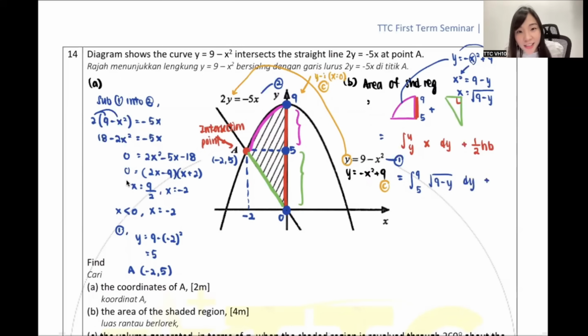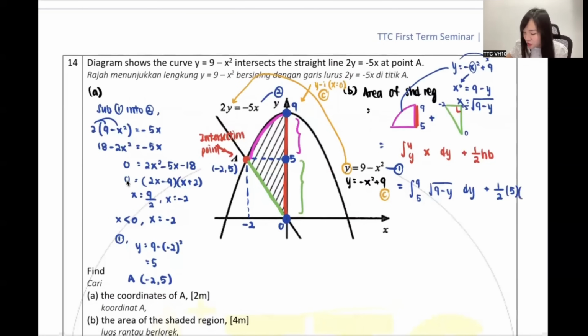Okay? Plus 1/2 times base times height. So 1/2. Can anyone tell me what is my height now? Very good, Tianqi, 5. Because I go from 0 until 5. Isn't it my height is 5? Next one, what is my base now? Very good, Putri, 2. Because my base is from -2 to 0. Then -2 to 0, you won't write -2. Whose base will be negative, right? So of course you write +2. Done. This is what you guys should be getting, right?